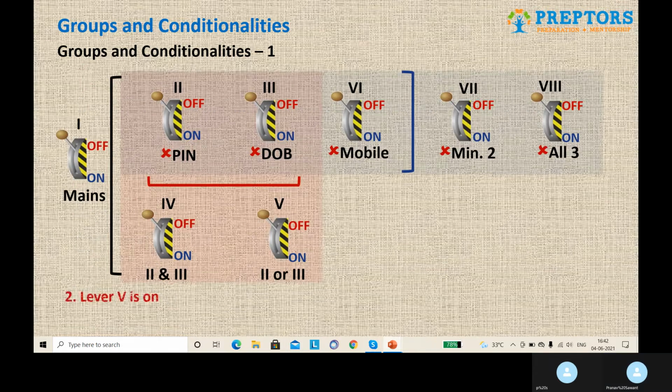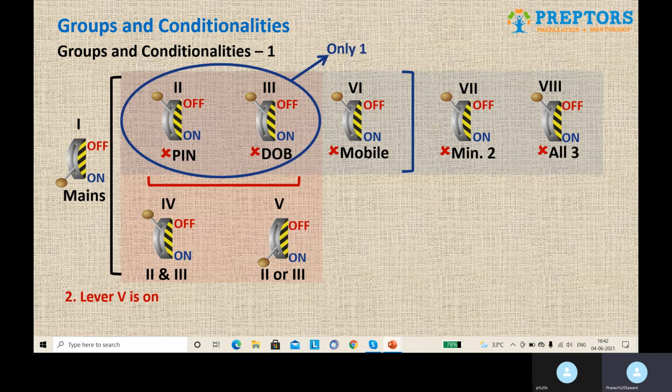Now, let's see. Lever 5 is on, main power supply is on. We don't know which, but any one out of 2 and 3 must be on. But I can definitely say that lever 4 is going to be off. Why is lever 4 going to be off? Because lever 4 needs both 2 and 3 to be on, and we know that any one out of these two levers is on. Hence, lever 4 is definitely off. So we got one lever that is definitely off, that is lever 4.